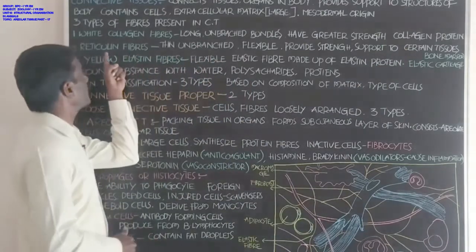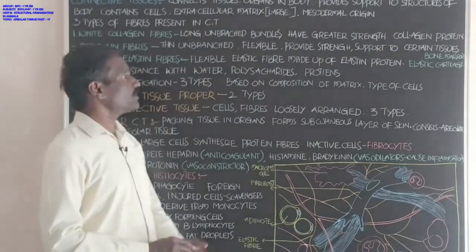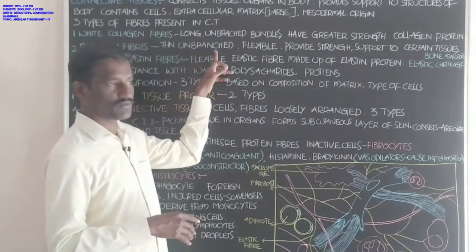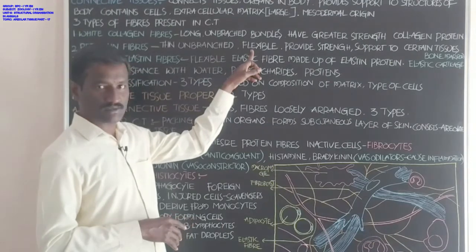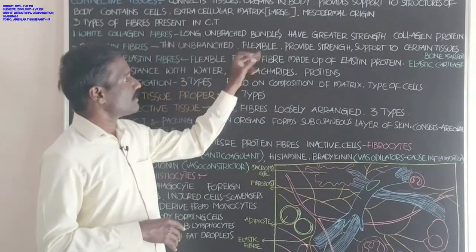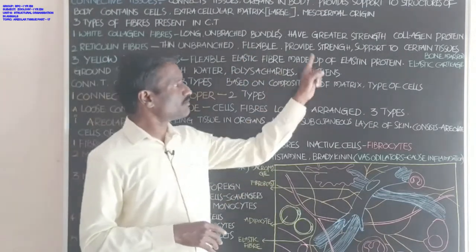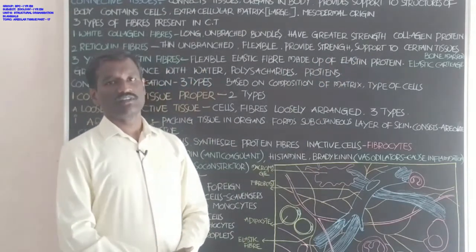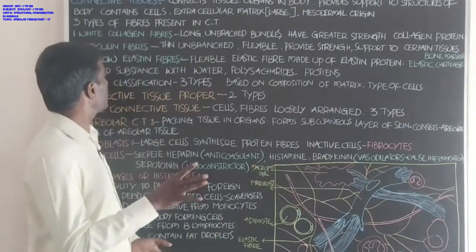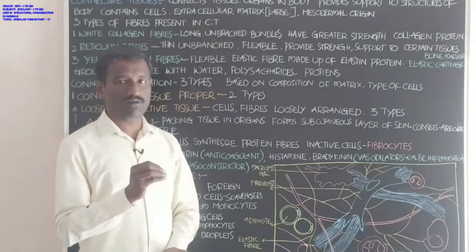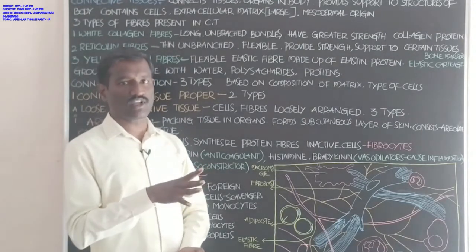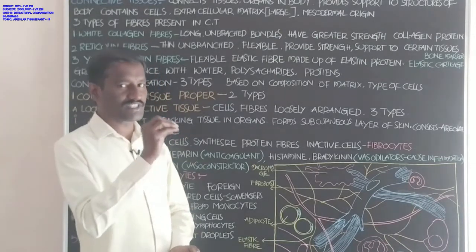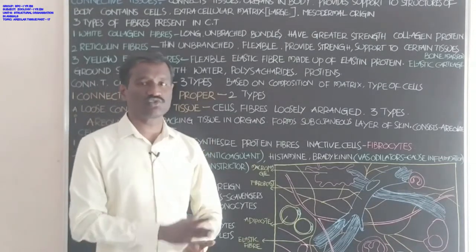And second one, reticulin fibers. Reticulin fibers are thin, unbranched, and also flexible, students, and provide strength and support to certain tissues in the body. These fibers are made up of reticulin protein, and provide strength and support to certain types of connective tissues in the body.